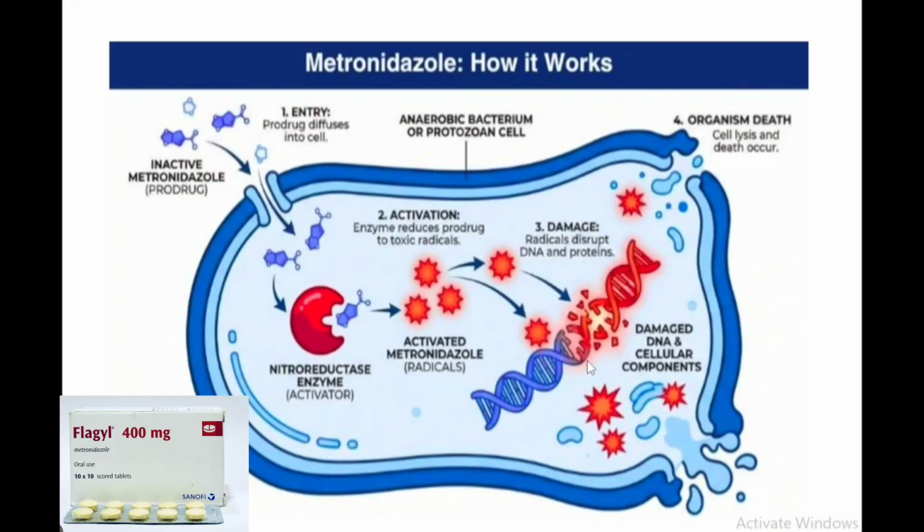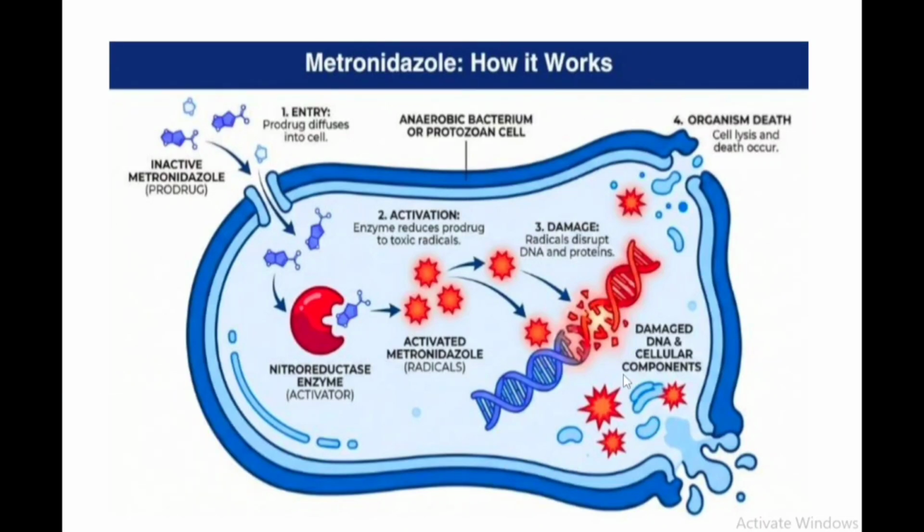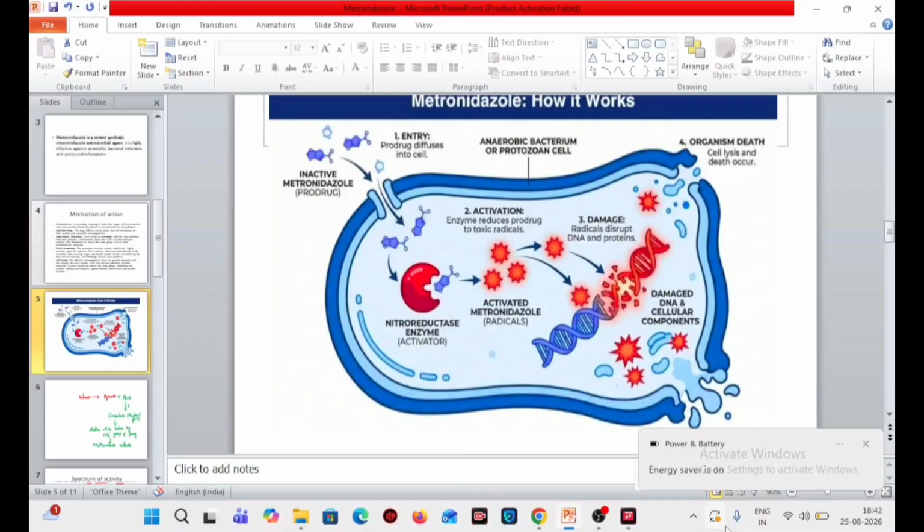It damages the DNA and cellular components, and finally the cell dies. So metronidazole is a cidal drug, meaning it can kill the bacteria as well as the protozoa. It finally causes cell death. So this is about the mechanism of action. Next we can see the drug dosage, clinical indications and contraindications of the drug. In the next video we can continue.